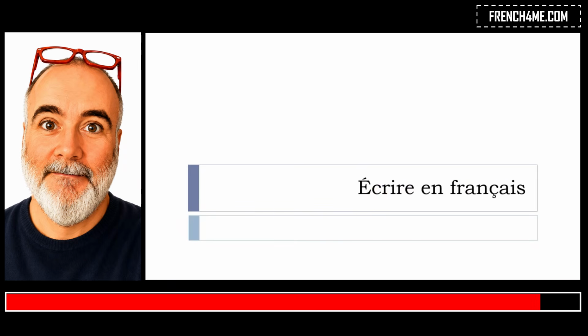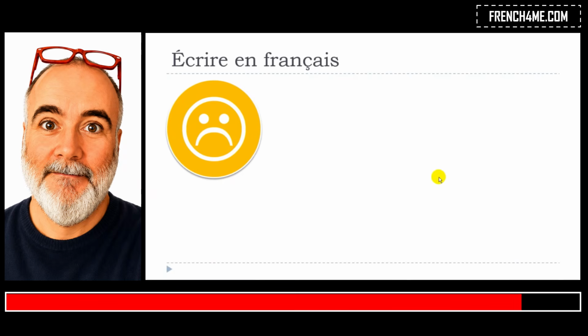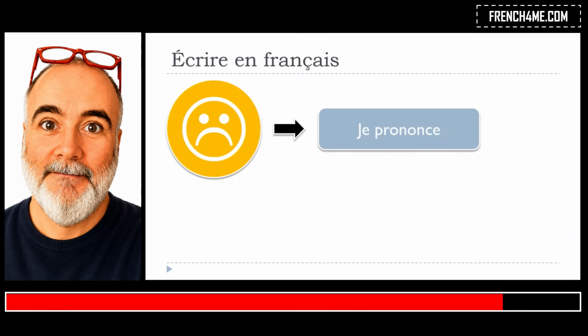I thought it might be useful to make this little video because I've been teaching for quite many years now, and I've been noticing that at one point my students tend to be a bit disappointed or sad because they just realized one important thing in French, and it's the difference between what je prononce, I pronounce, and j'écris, I write.